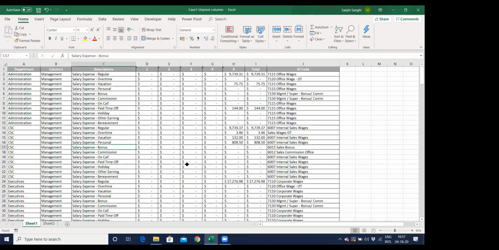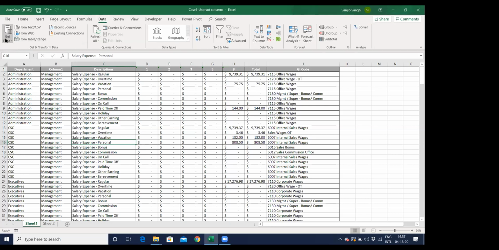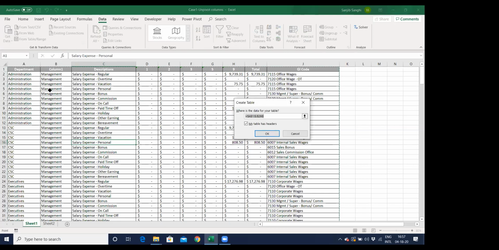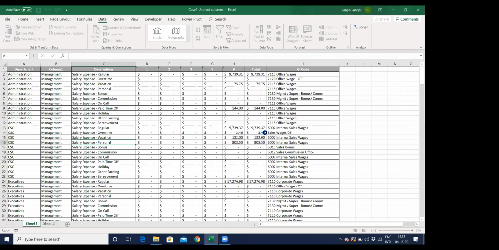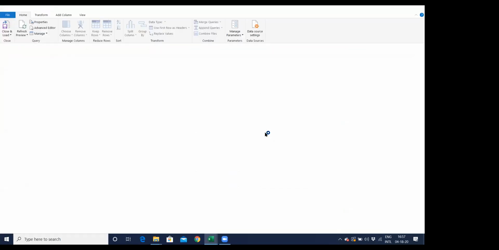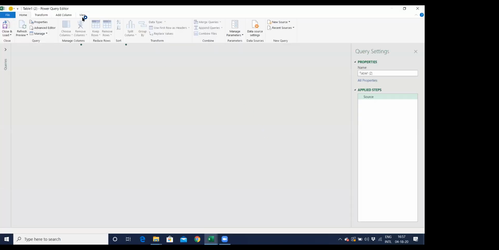So once we see this Excel, we say this is a table. This is not actually a table. We need to convert the data into a table for Power Query. And the way we can do that is we'll say get data from table, and it automatically selects this entire selection and converts this into a table. You can also do that by using Control T, which is a table format. And yes, my data has headers. So I'll say OK, and it creates a table and opens the Power Query editor.